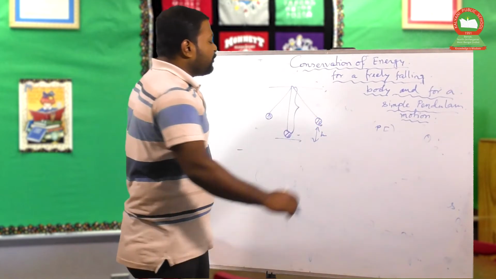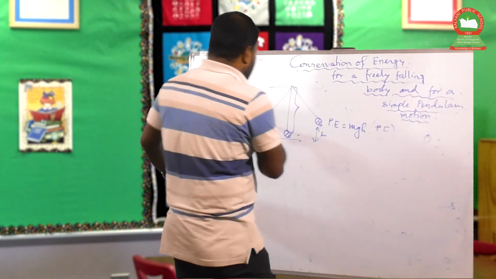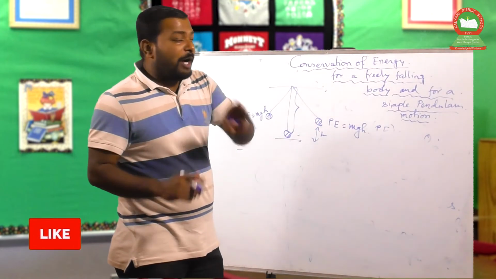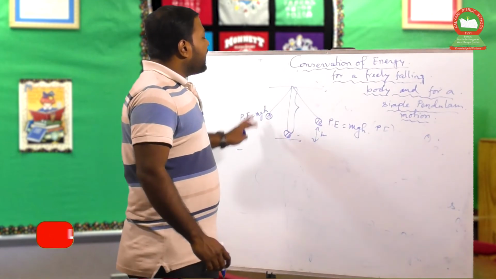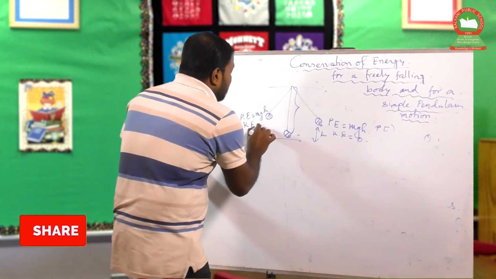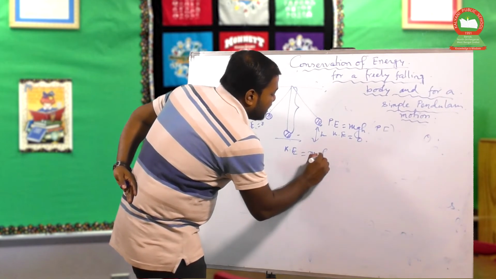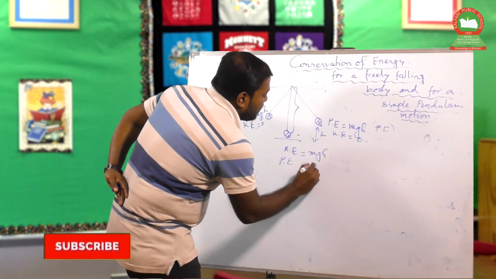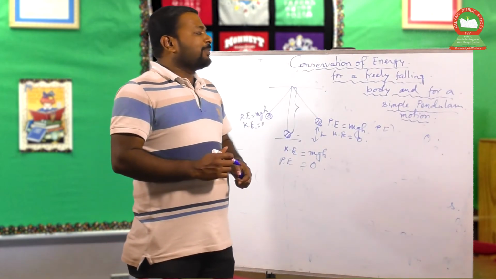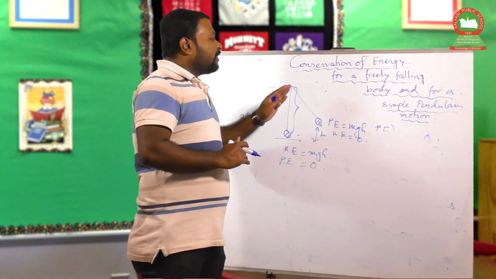At the extreme position, there is only potential energy, and it is mgh. So in the extreme position, the bob possesses only potential energy of mgh, and kinetic energy is 0. But in the mean position, the kinetic energy is maximum, which is mgh, but the potential energy is 0. So this is also the conservation principle of energy in the case of a simple pendulum, but in that case we don't draw the derivation because it is not in your syllabus.